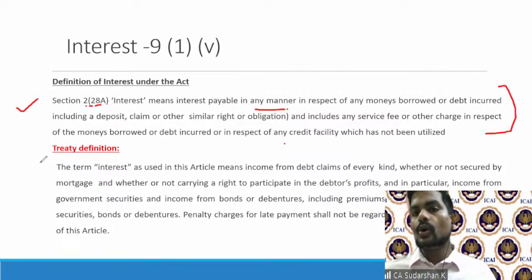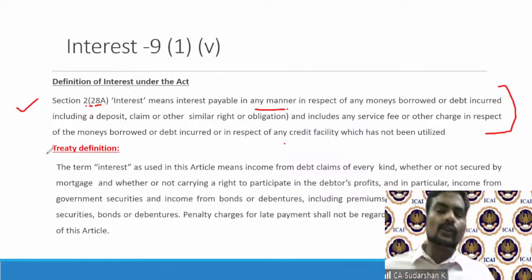Now you also need to keep in mind that we are not looking at the treaty today, but that is very important. We are only looking at the domestic law implications, because as I mentioned in the other session, what is very important is to first look at the domestic law implications. After you have clarity on the domestic law, then you can go to the tax treaties to see if there is any benefit available under the tax treaty.